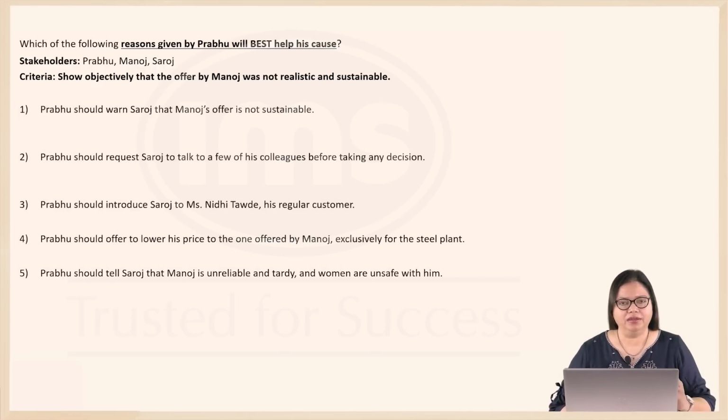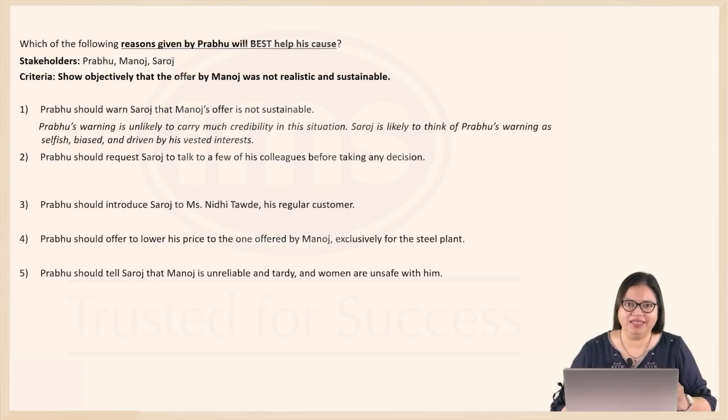Option 1, Prabhu should warn Saroj that Manoj's offer is not sustainable. Now, look at the scenario here. It is Prabhu's job or business at the steel plant that is at stake here. And if Prabhu gives a warning, it is likely to be seen as driven by vested interests.